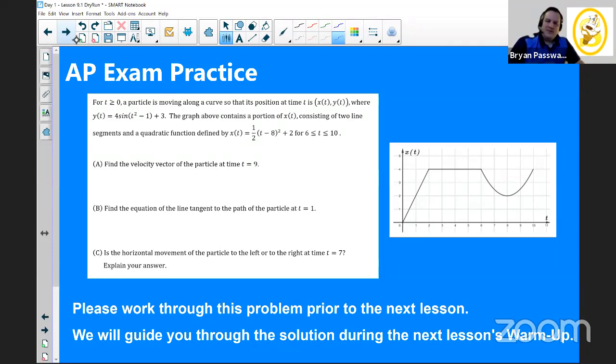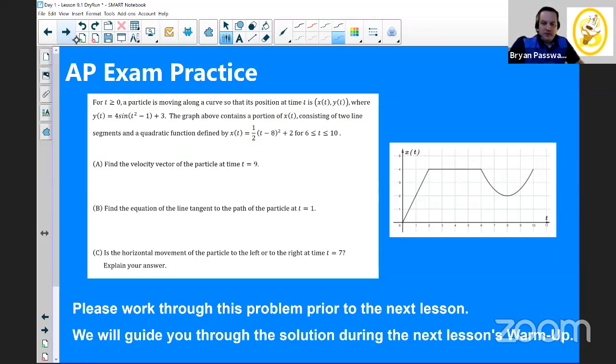problems. It's one stem with part A, B, and C that's going to really tie together the things that we talked about today, as well as a lot of those previous ideas and concepts that are embedded into today's lesson that will be on the exam come springtime. So take a little picture of this, and then tomorrow at 9 a.m. time, live, Tony Record will start with this problem, walking you through it line by line and making sure that you were on the right track. But it really is going to be important as you begin your journey toward the AP exam to try these problems when you get a chance.